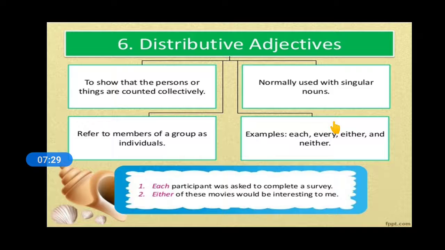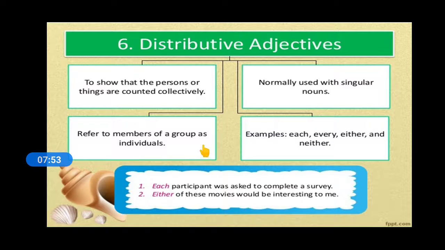Our next is distributive adjective. It shows that persons or things are counted collectively, or refers to a number or group of individuals. It is normally used with singular nouns: each, every, either, neither.